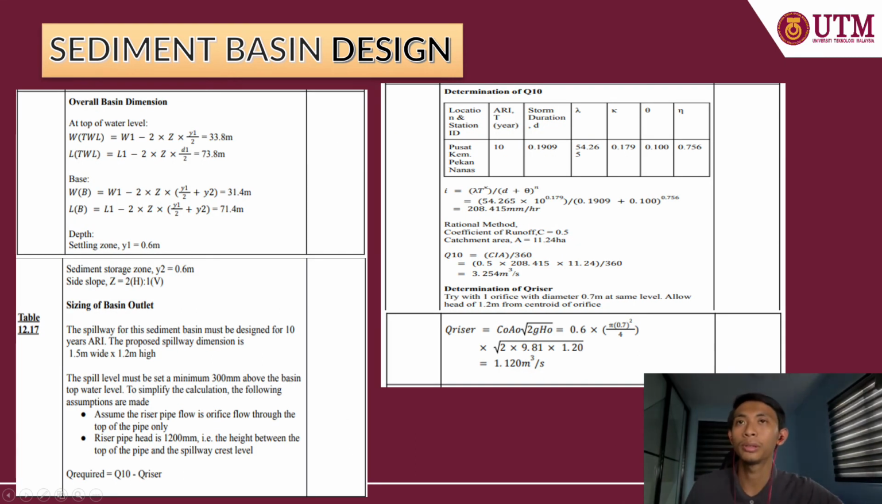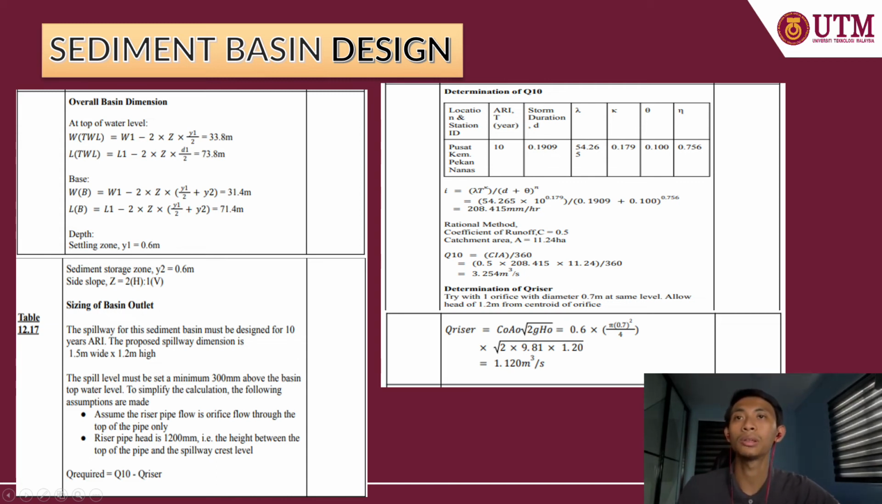So for the overall basin dimensions, at the top of water and the base, we calculate using the formula, and we get the values of 33.8 meter, 73.8 meter, 31.4 meter, and 71.4 meter. The depth of the settling zone we use is 0.6 meter. The sediment storage Y2 is 0.2 meter also. We use the side slope of 2:1.